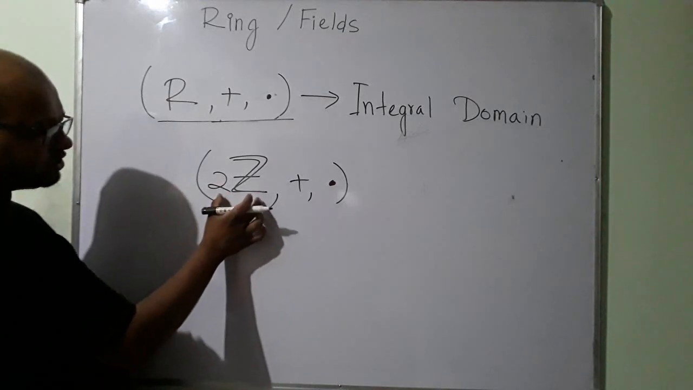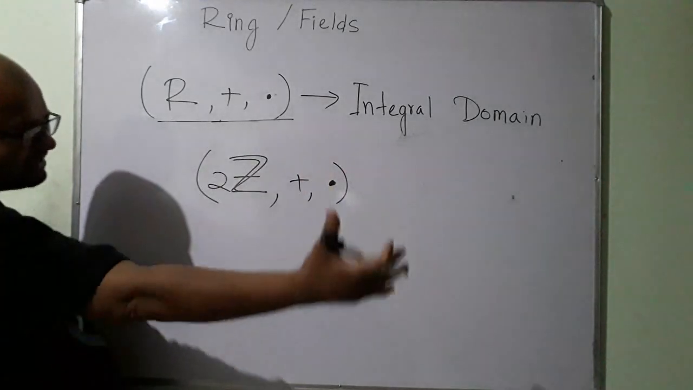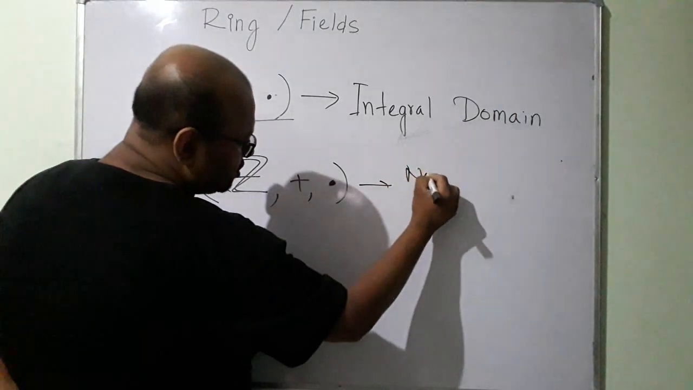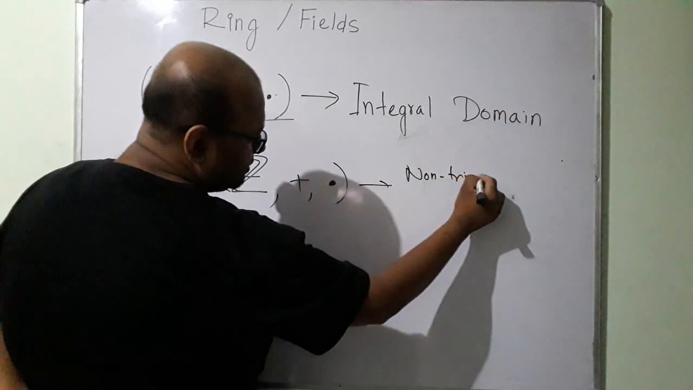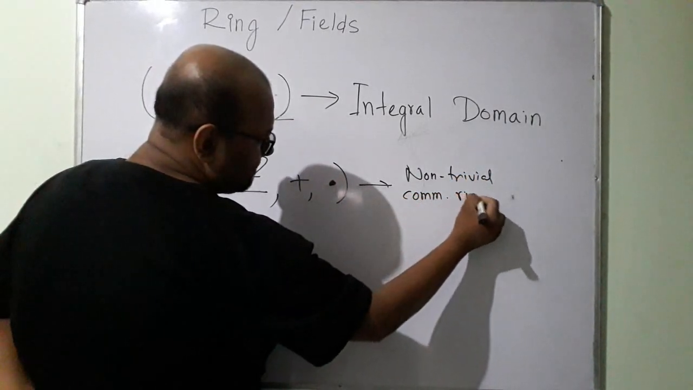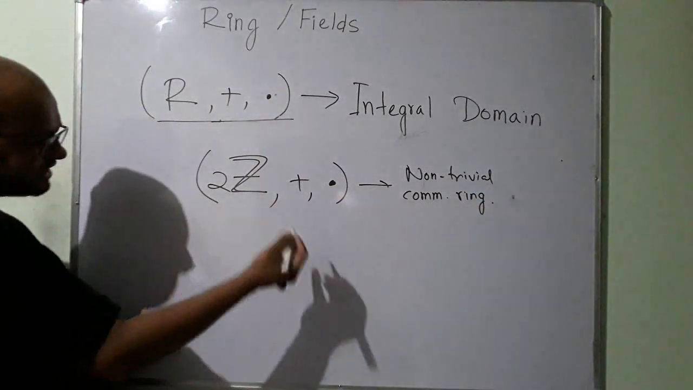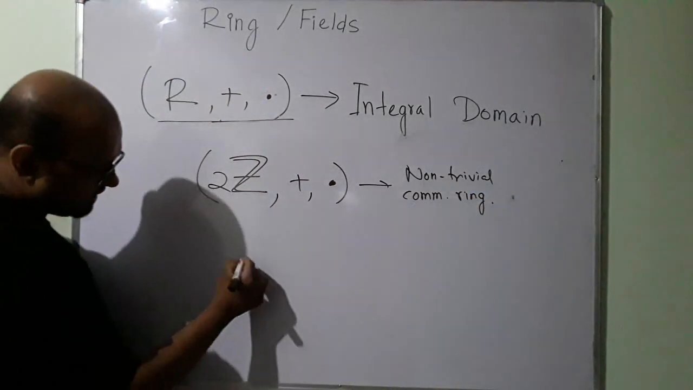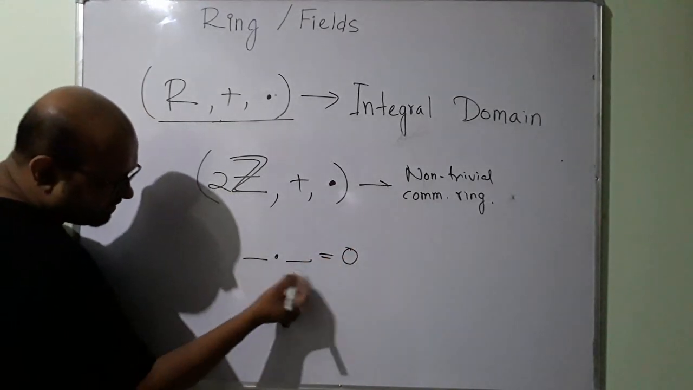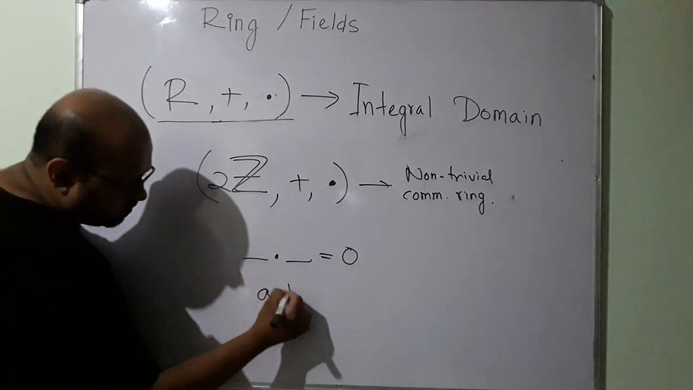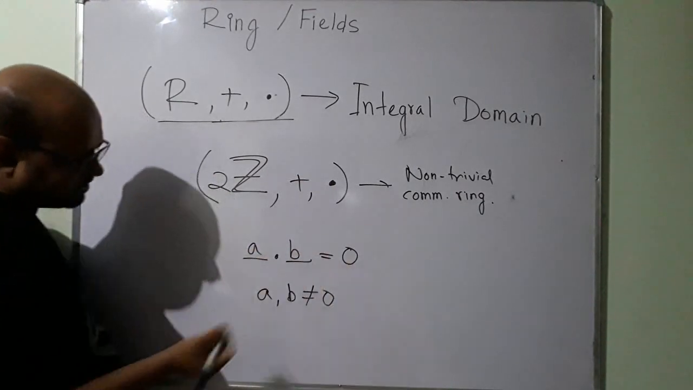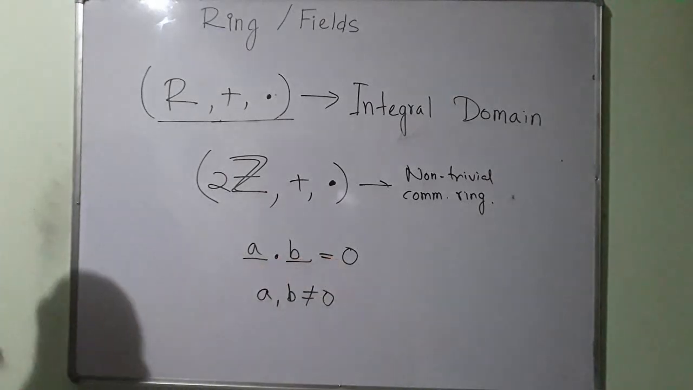This definitely contains more than 2 elements. In fact it contains infinitely many elements. So this is a non-trivial commutative ring. Now from the set of even integers, can I have two even numbers whose multiplication will give me 0 such that neither of these two is equal to 0? So A and B are not equal to 0, but A dot B should give me 0.